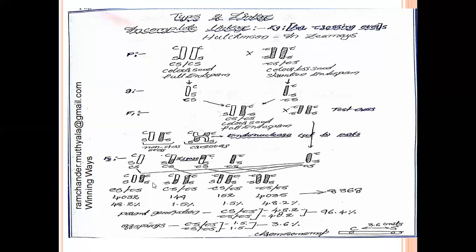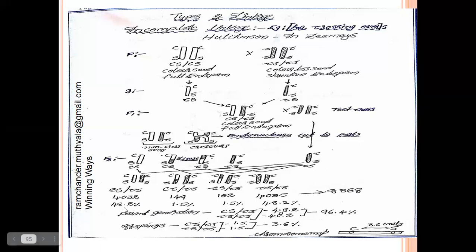Here in this diagram, we can also estimate the values of linkage percentage. Linkage percentage is equal to parental phenotypes divided by total generations into 100. Here it is 4,032 by 8,368 into 100.